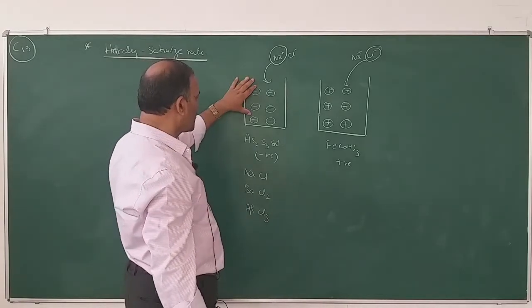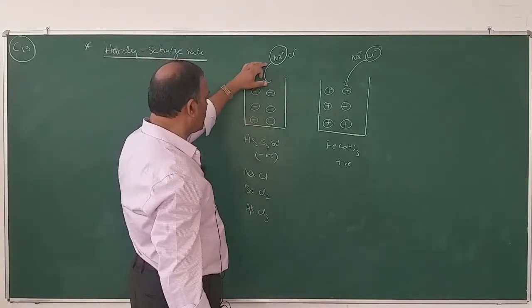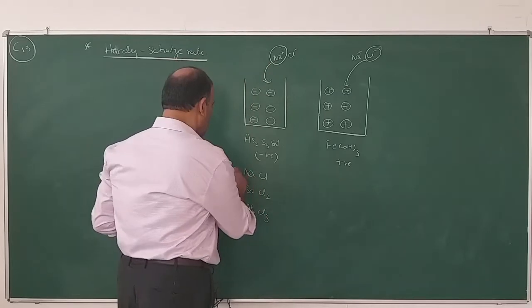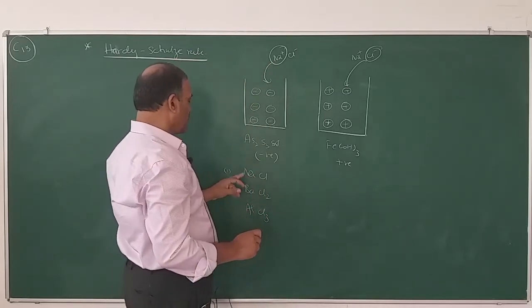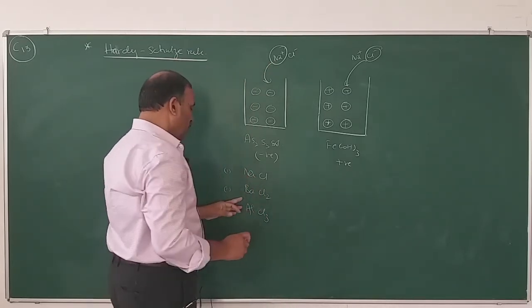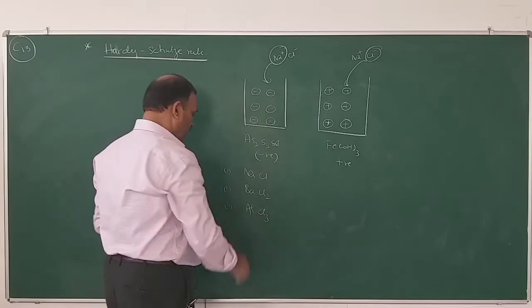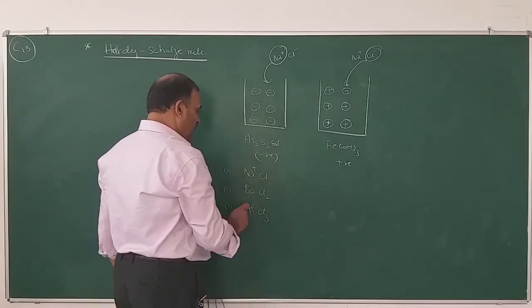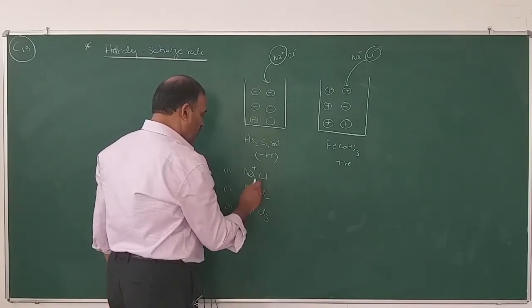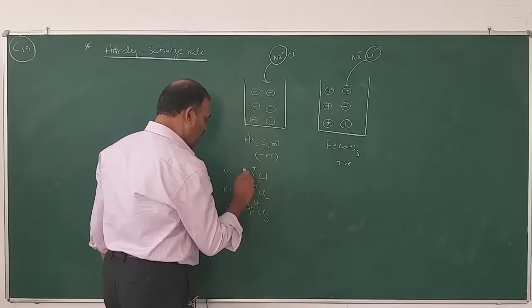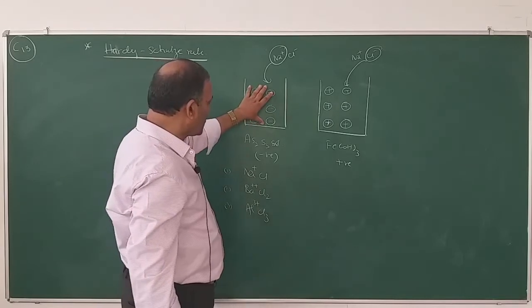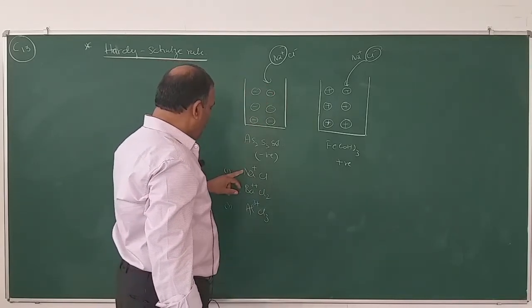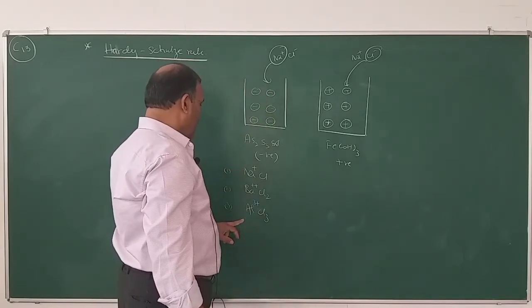So precipitation of this negative salt can be done by the addition of an electrolyte, sodium chloride, barium chloride or aluminum chloride. Here what is the valency of sodium? 1 plus, barium 2 plus, aluminum 3 plus. For the precipitation of negative salt, positive ions are important.